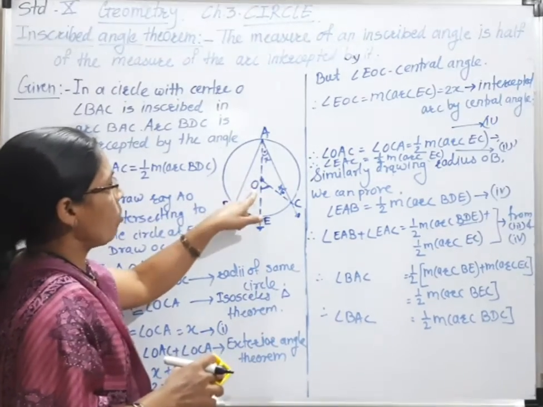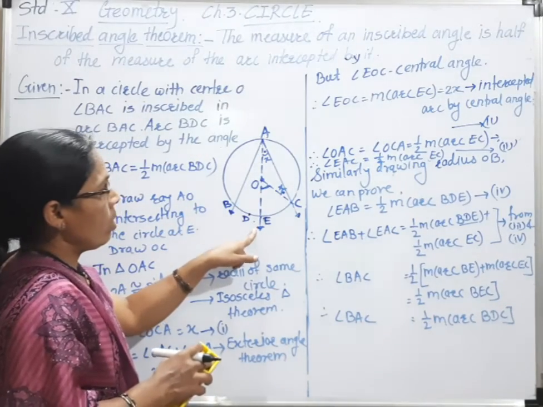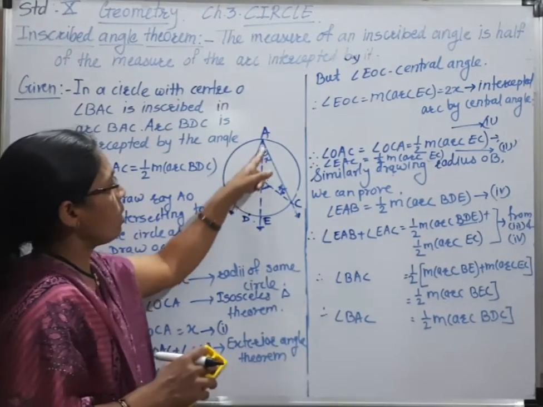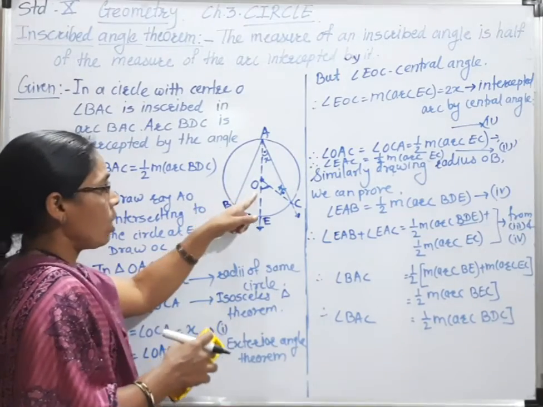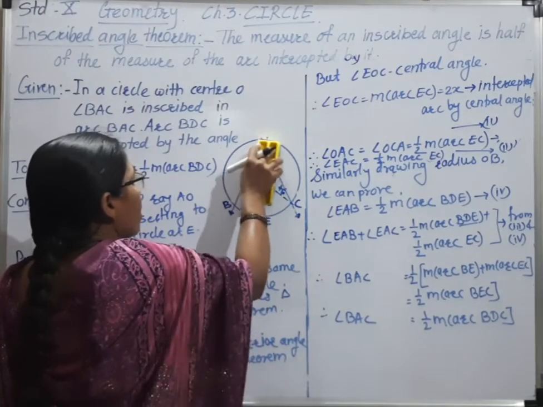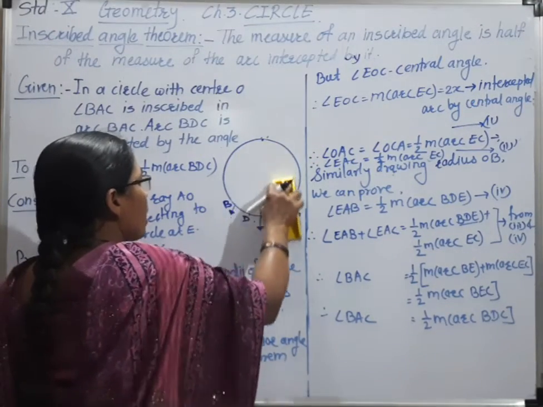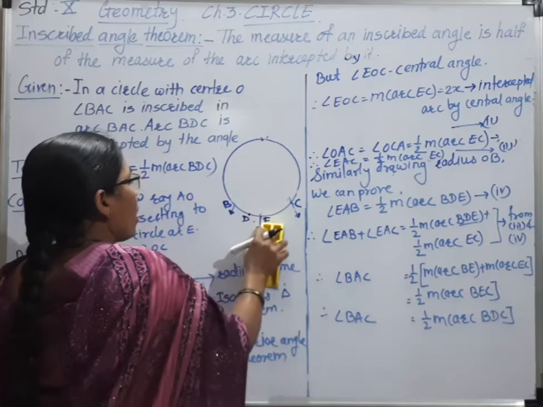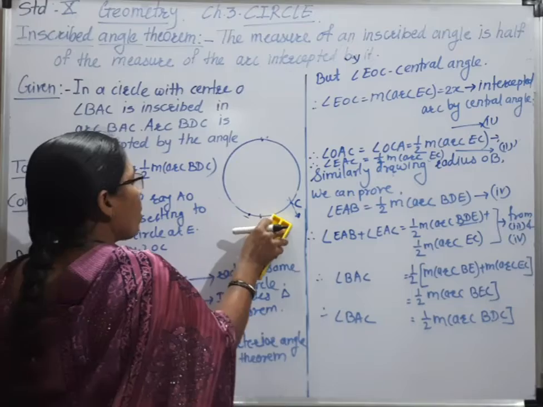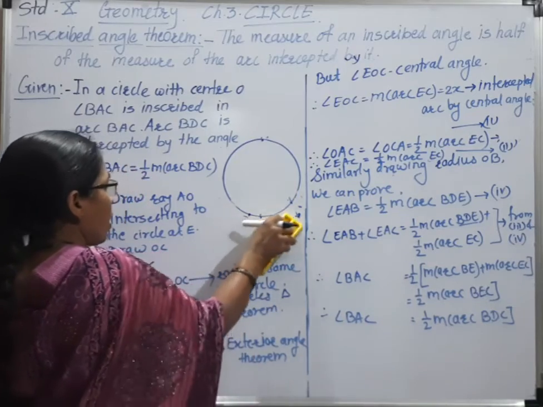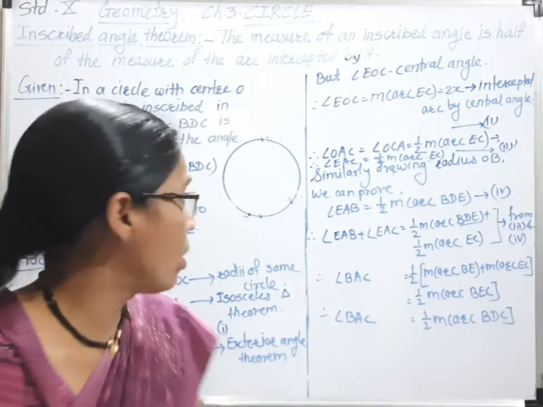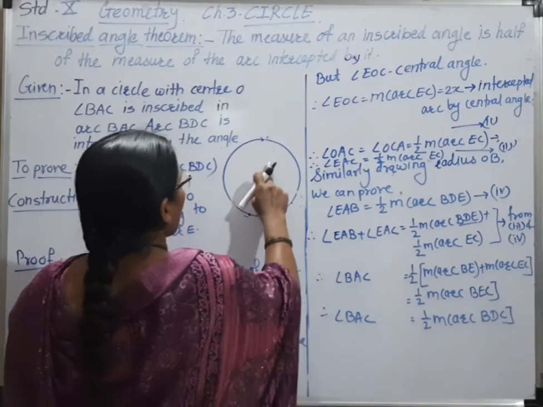When the center of the circle is on the arm of the angle, or when the center is at the interior of this inscribed angle. Now when the center of the circle is at the exterior of the inscribed angle, then also this inscribed angle is half of that intercepted arc. For that I will draw this figure, then only you will understand.